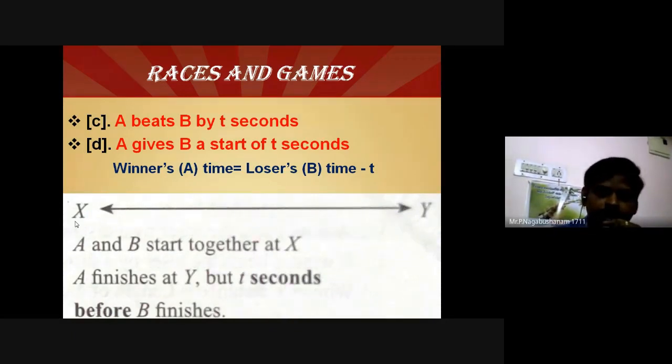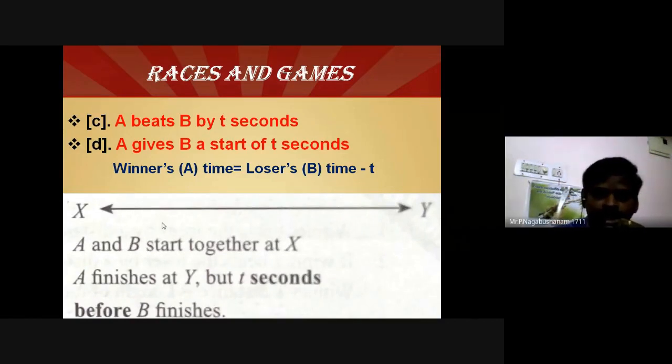Then you have to reach the winning point. Then A beats B by T seconds. Assume A reaches the winning point in 8 seconds. B reaches the winning point in 10 seconds. And what is the beating time? Loser time minus T. That means the gap is 2 seconds.